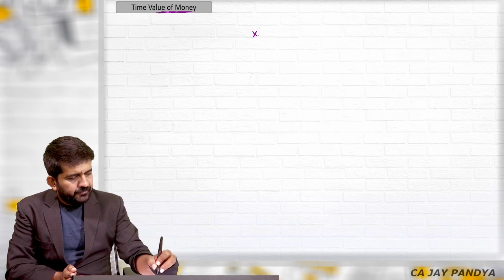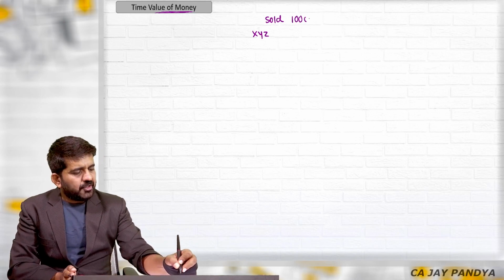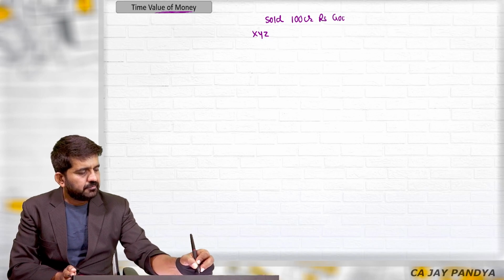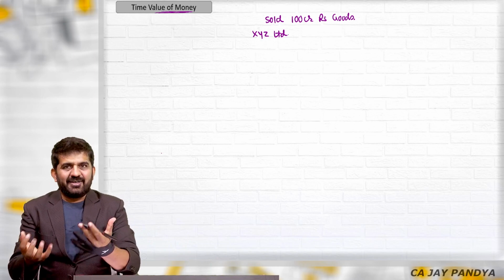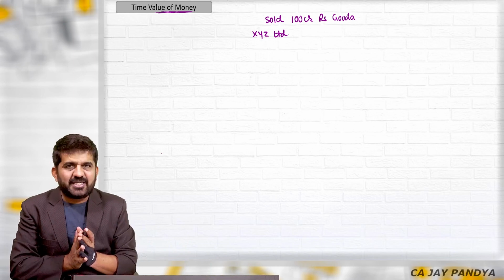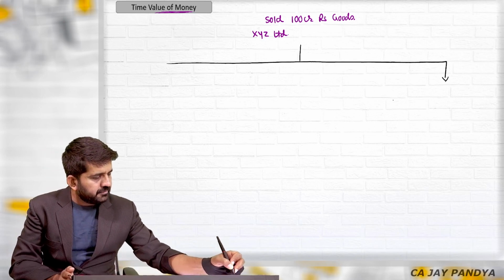Let us go to the main concept for today, which is time value of money. We have already understood value of money. We are now understanding the concept of time value of money. I have sold 100 crore rupees goods to XYZ Limited. So I will have to get that 100 crore rupees from XYZ Limited. XYZ Limited is giving me two options.